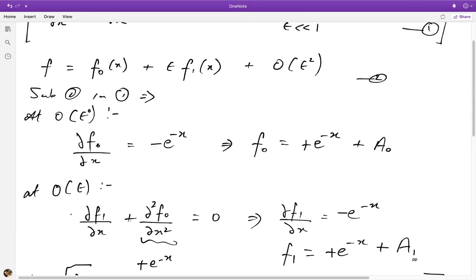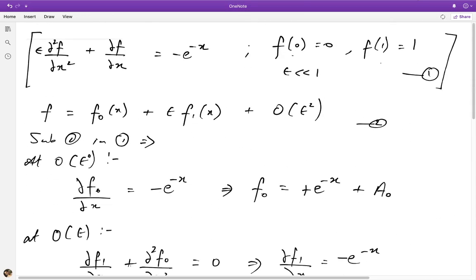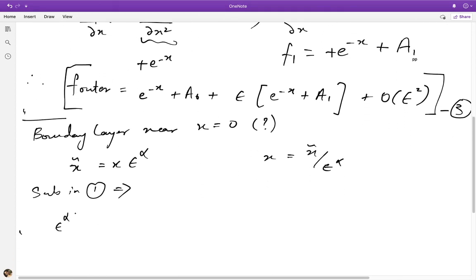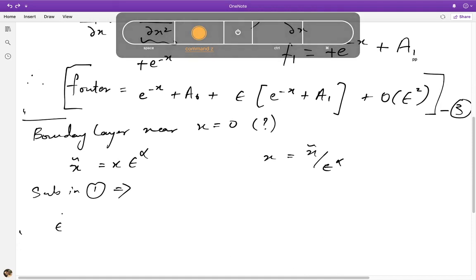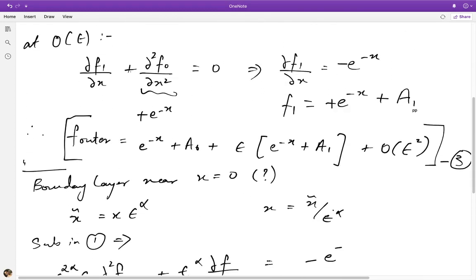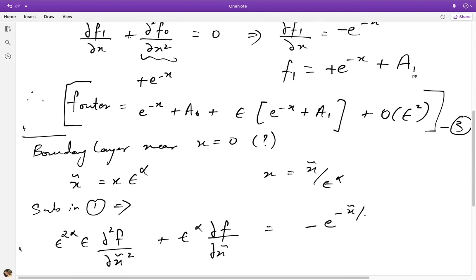So what you will see is, since x is x tilde by epsilon to the alpha, we'll get epsilon to the 2 alpha coming up in the numerator, times the previously existing epsilon, plus we have another epsilon to the alpha coming out here, minus e to the minus, and we have to also do the transformation on the right hand side, so x tilde by epsilon to the alpha.